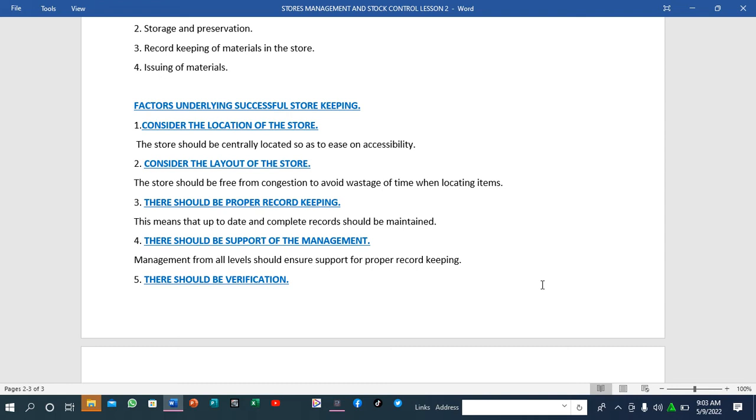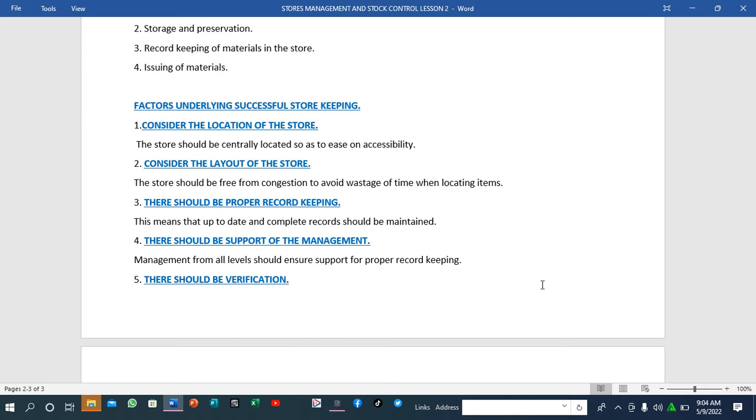There should be support of the management. The management from all levels should ensure support for proper record keeping. It doesn't matter if you are the director or the manager of the company, you have to support the store. It doesn't mean that just because you are a director or a manager, you can come and pick up something you have not even recorded, and use it for your personal gain. You see that there will be no proper record keeping. So even if you are the director or the manager, if you have picked up something, let it be recorded as other employees do. That is basically the support by the management.